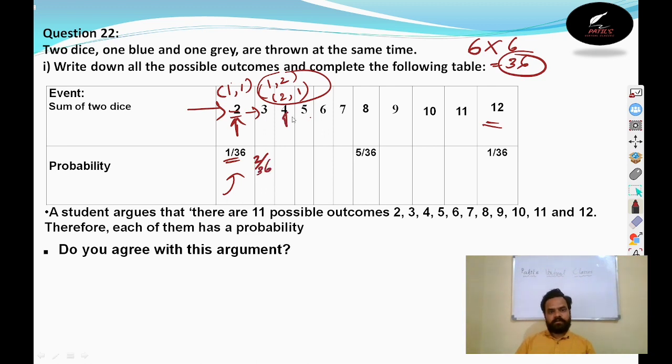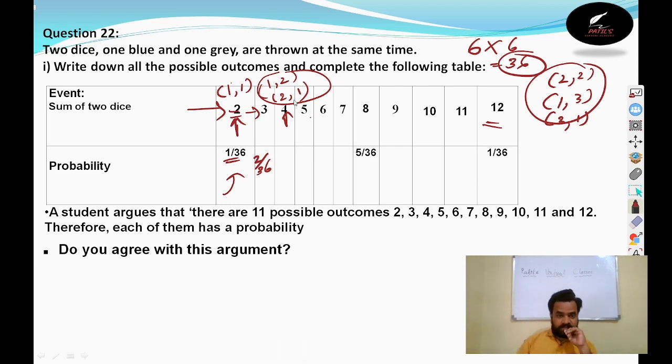To get a sum of 4, what are the possibilities? 2 comma 2 is 4, 1 comma 3 is 4, 3 comma 1 is also 4. So how many possibilities are there? 3 possibilities are there. So here the probability will be 3 by 36. Similarly, here will be 4 by 36. Here will be 5 by 36. Here will be 6 by 36.